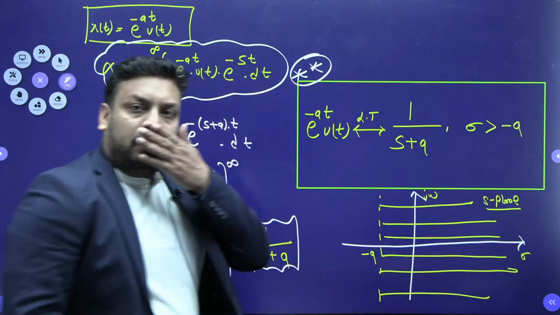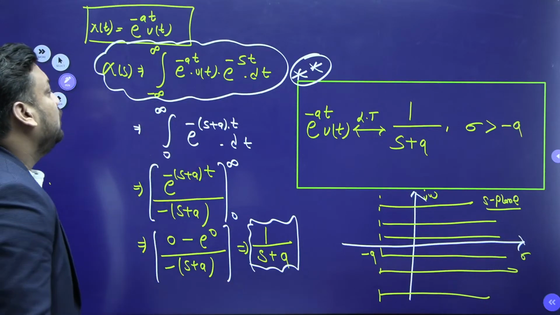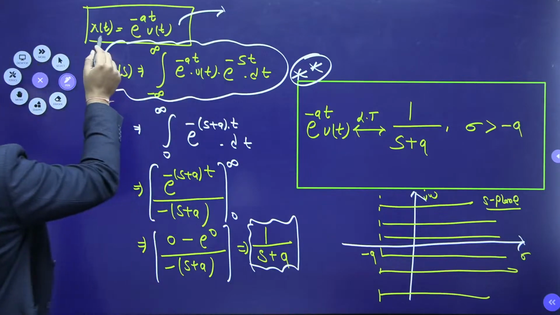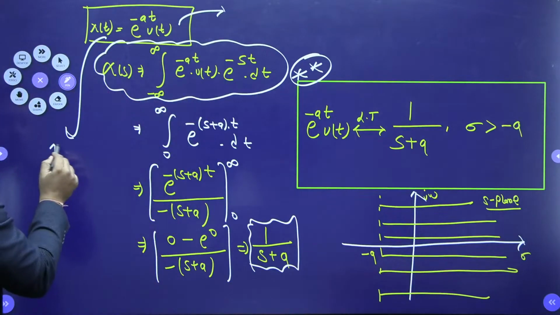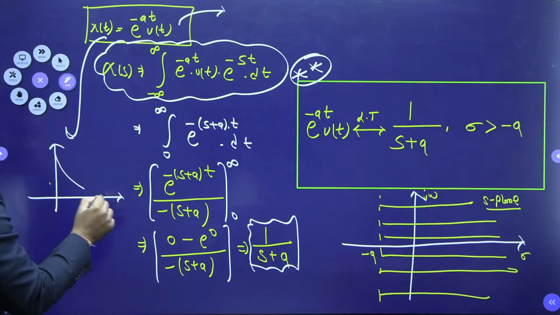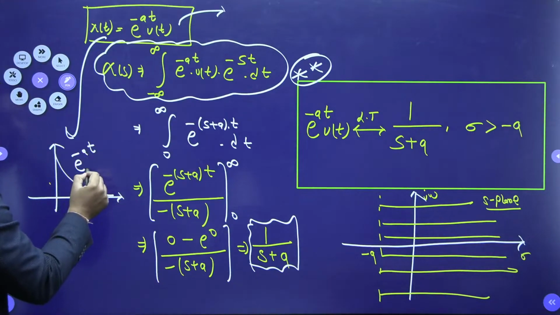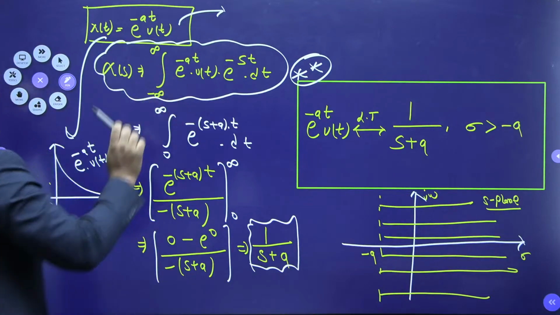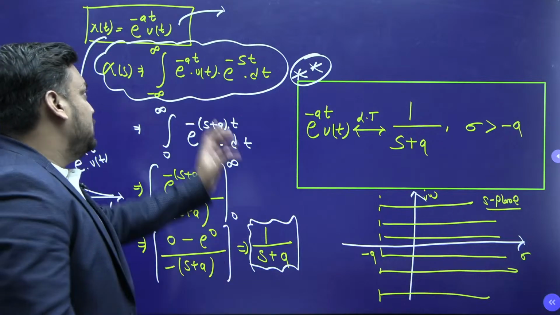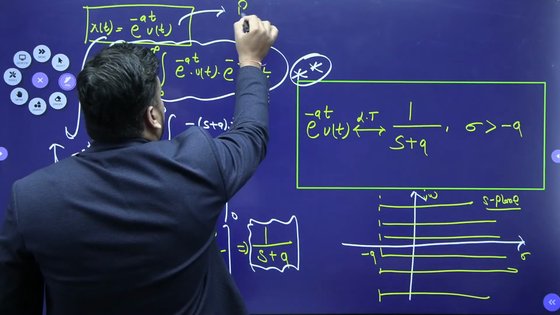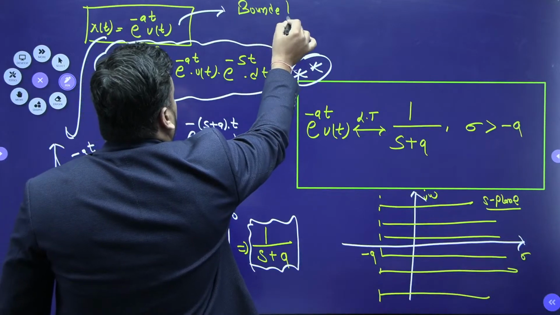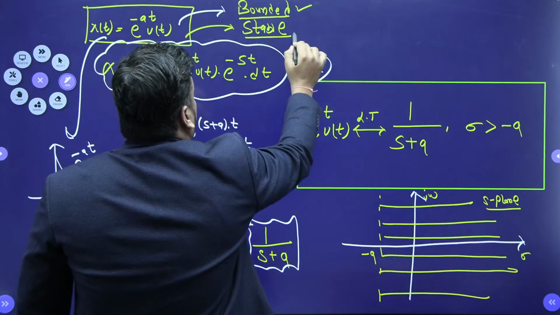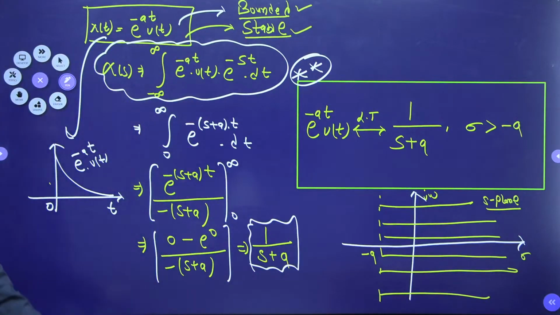Now student, one important observation. You should tell me first of all, is this signal bounded or unbounded? If I make a curve, I will definitely get an exponentially decaying curve because of e to the power minus at ut with respect to t. So is this signal by nature bounded or not? Is it by nature stable or not? We say that this signal is by nature bounded and stable.